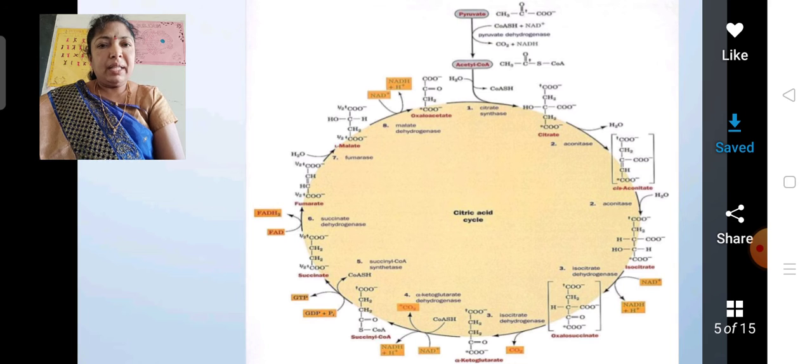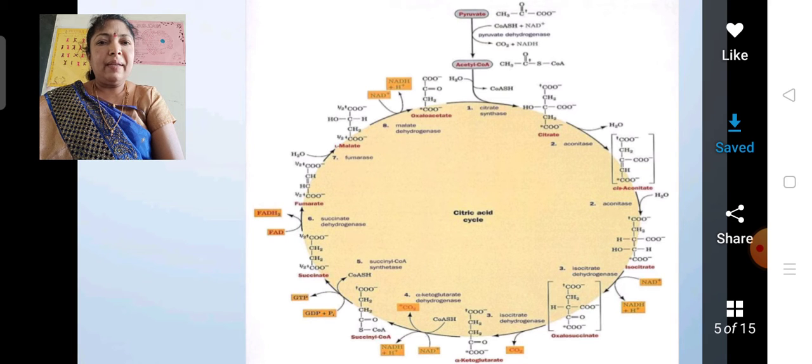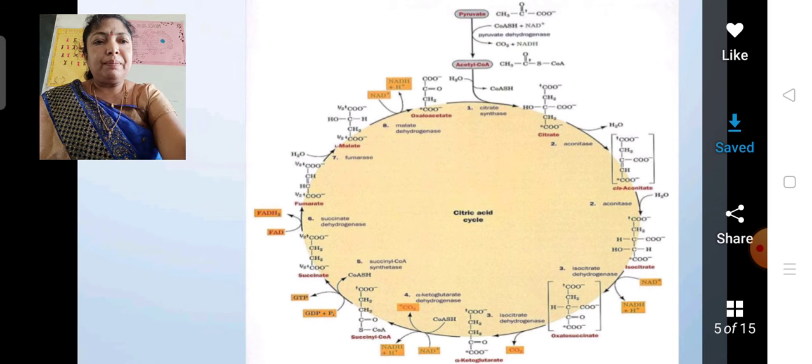In this, the first formed product is the citric acid. Hence, it is also known as citric acid cycle. And the citric acid consists of 3 carboxyl groups. So, hence the name tricarboxylic acid cycle. This is about the Krebs cycle.